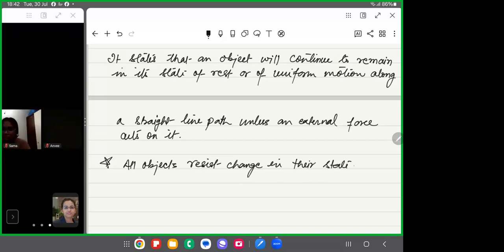Right. So it is difficult for you also, right? When you are sitting and you are doing something, and your mother says, okay, do this. So what do you say? Okay, mom, I will do this after some time, right? So every object, every body resists the change. They oppose the change. They do not like to change whatever they are actually doing. So the state of any object can be changed by applying external forces only.